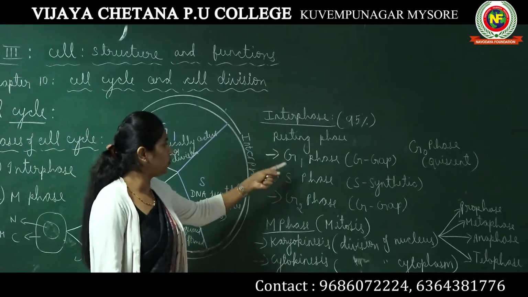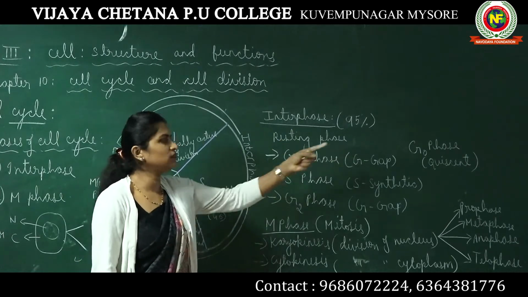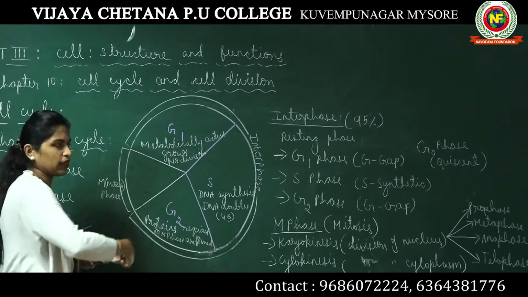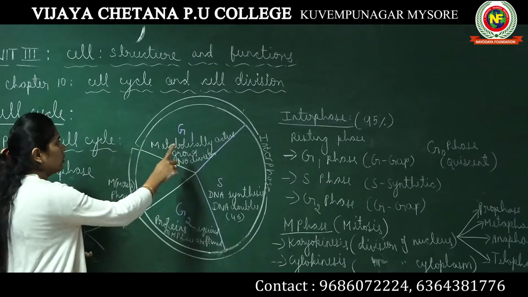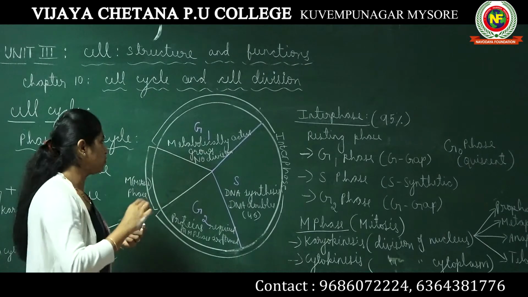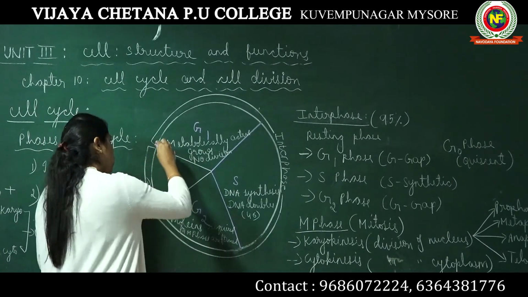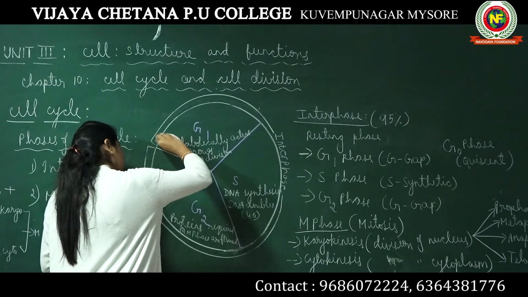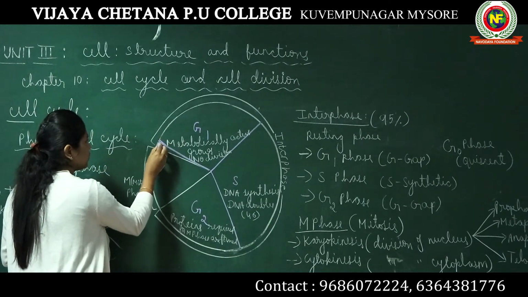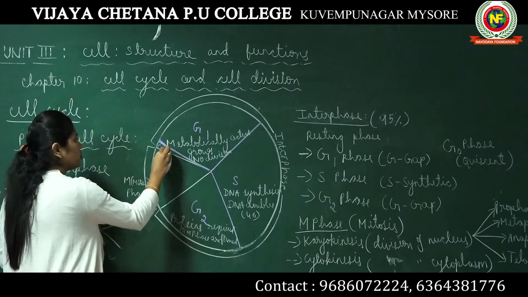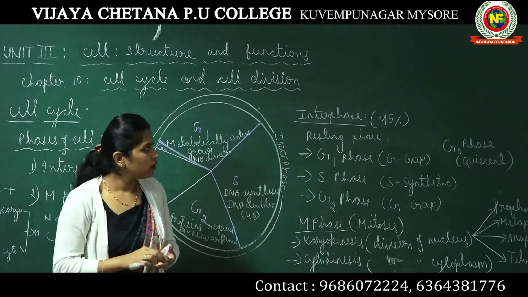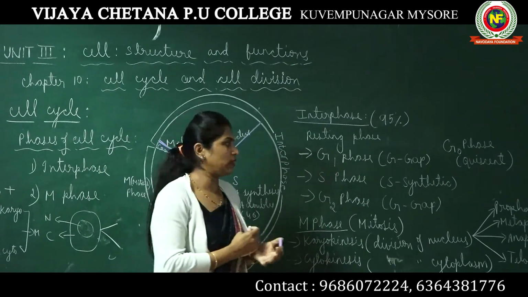Now you have studied G1 and G2. Now where is this G0 phase? If you look into the cell cycle, just close to the G1, there is a possibility for one more very small phase. This is known as G0, which can also be represented as quiescent phase. Now, what is quiescent phase?